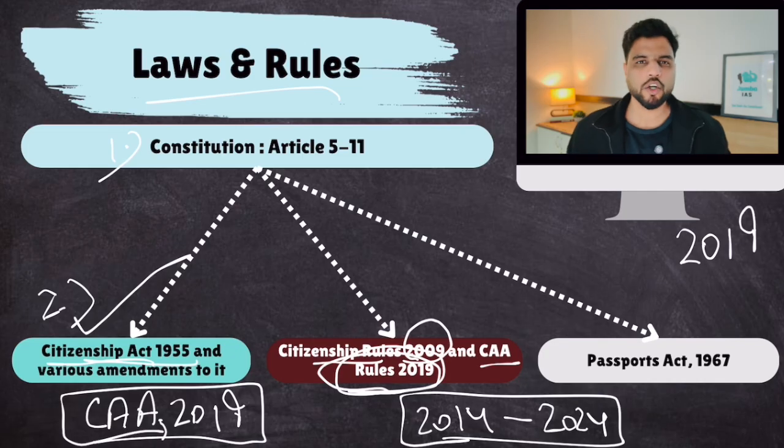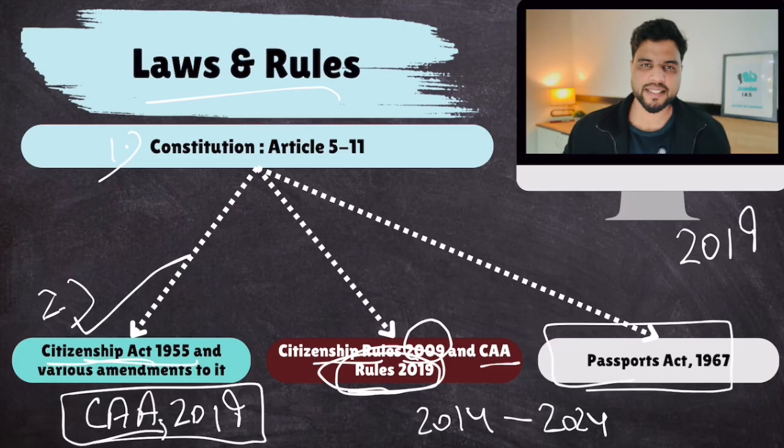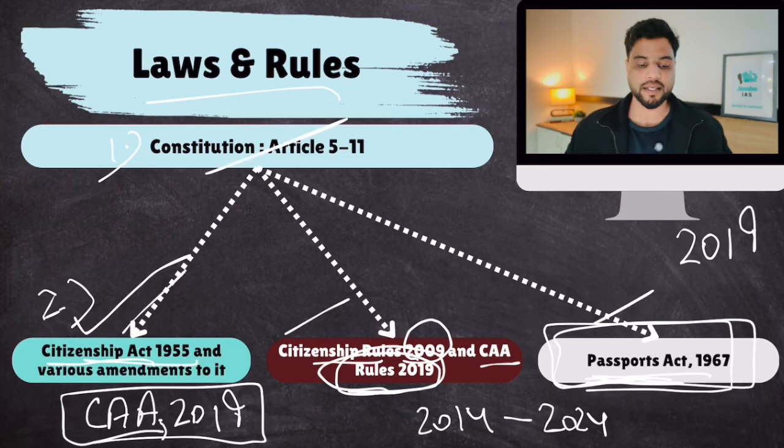And then there is another law called Passports Act 1967, because under this Passports Act 1967, what the government has said is that passport is a valid legal document proving your citizenship. It's a proof of your citizenship, and once you lose your citizenship, you lose your passport as well. So that is why we associate Passports Act with citizenship in India. So remember, these are the four things which provide the legal architecture for citizenship in India. Make sense? Okay, all right.